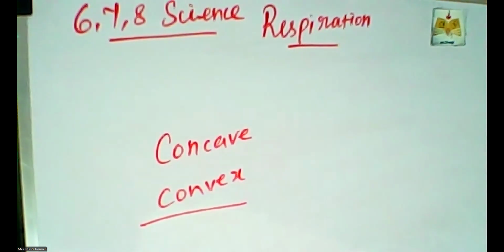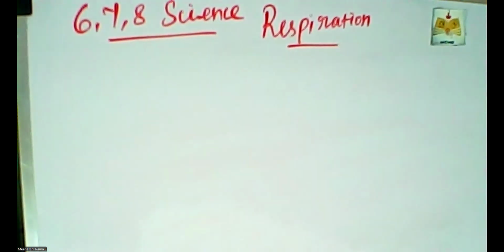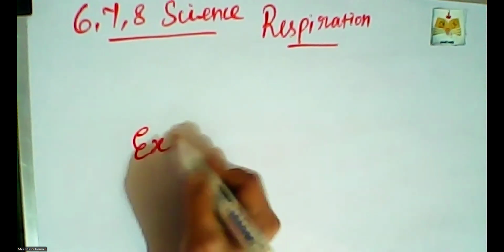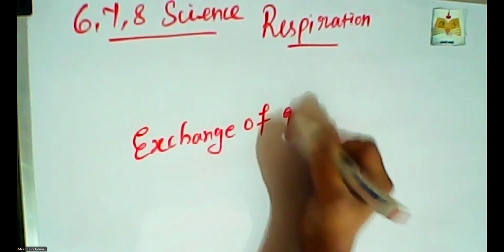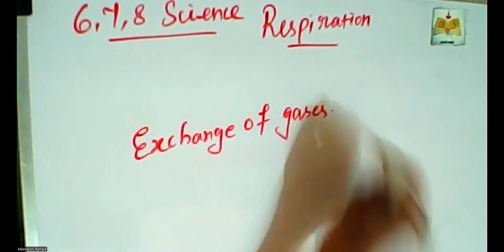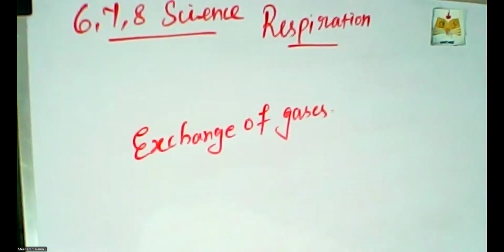Okay. So what is respiration? The process by which the organism exchanges gases like oxygen and carbon dioxide with the environment. Exchange of gases is called respiration.